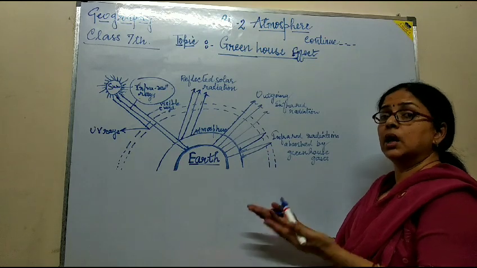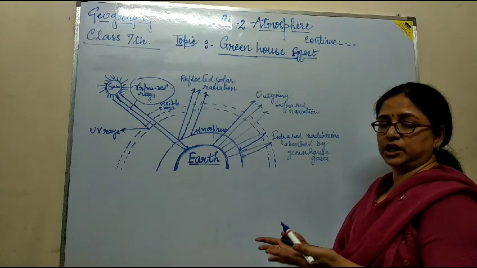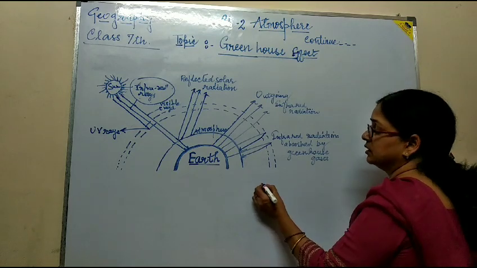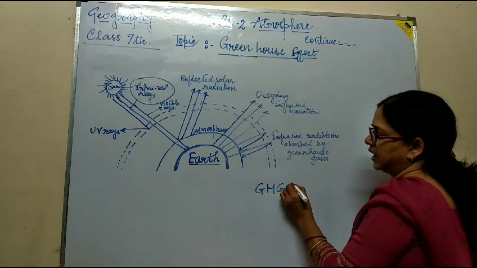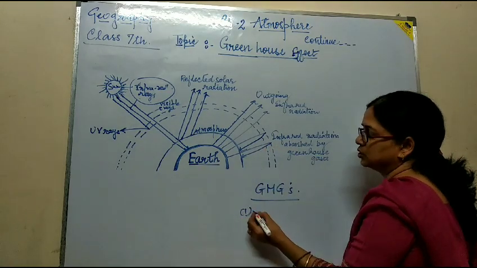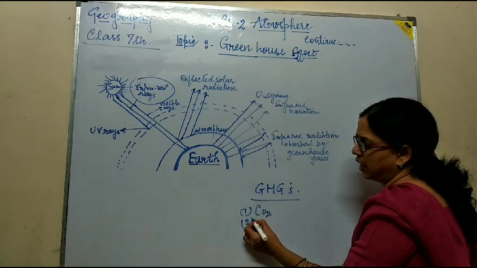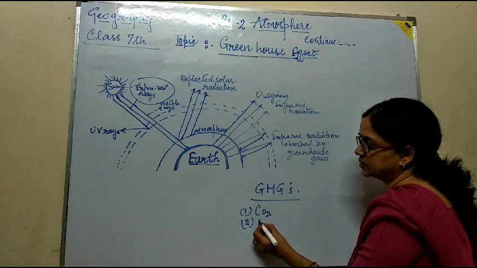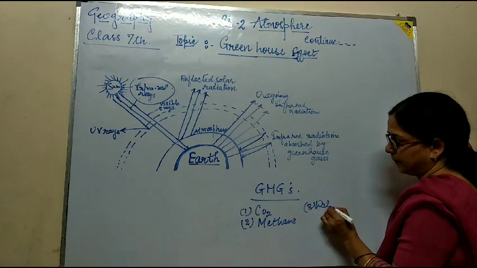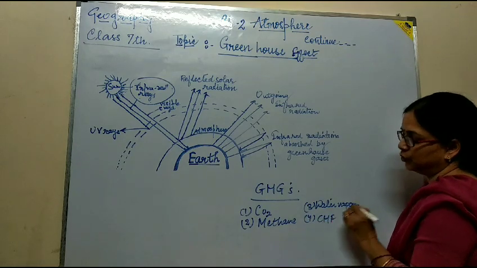Why? What is the reason? It is because of some of the gases that trap the heat of the radiation. What are those gases? Those gases are called greenhouse gases. They are the result of pollution. Because of the pollution, some gases are present in the atmosphere: carbon dioxide, methane, water vapor, and CFC, chlorofluorocarbon.